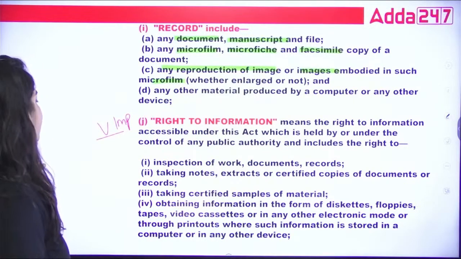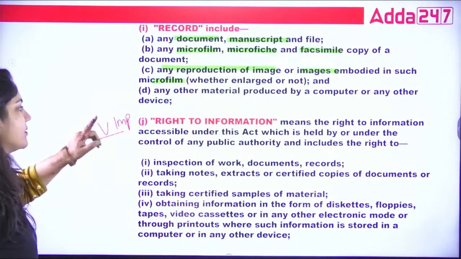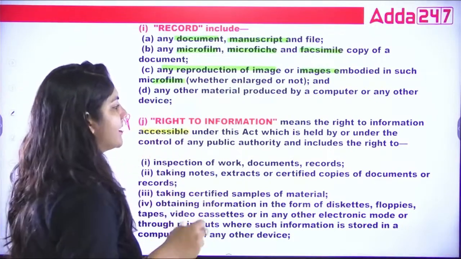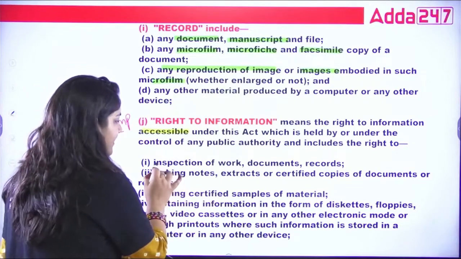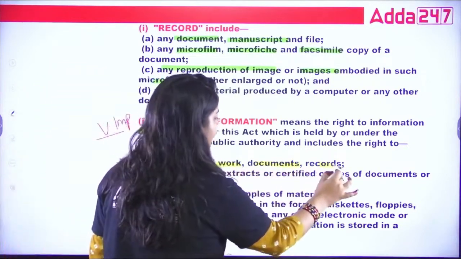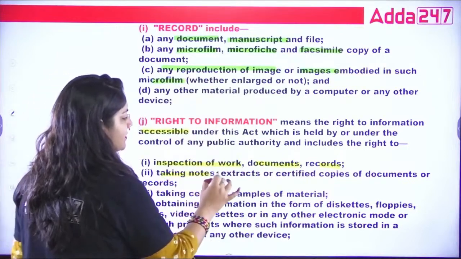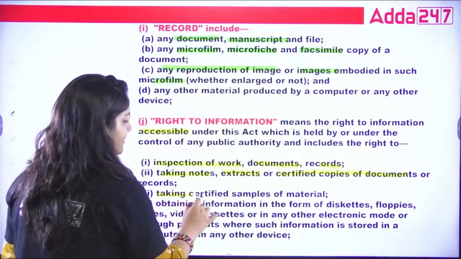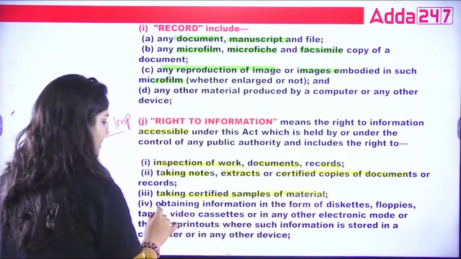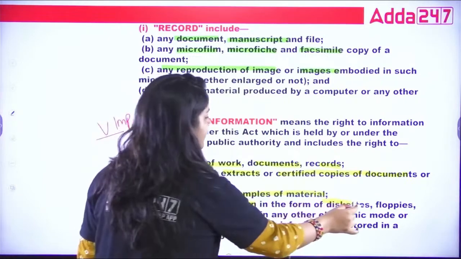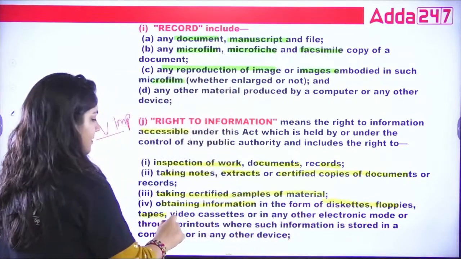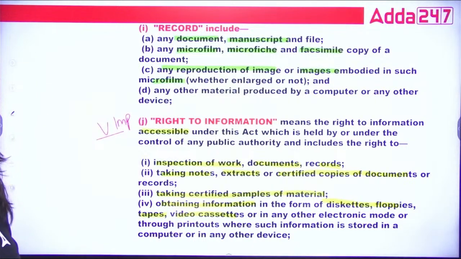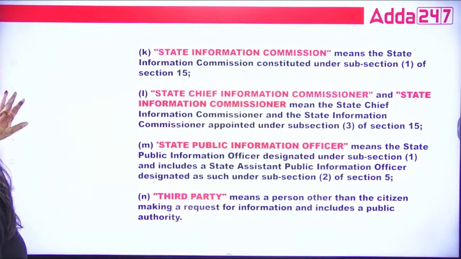Okay. Now, what is right to information? So guys, right to information means any information that is accessible under this Act. Inspection of work, documents, records. Taking notes, extracts, certified copies of documents. Taking certified samples of material. Obtaining information in the form of disks, floppies, tapes, video cassettes, etc. So these are the right to information, and some more examples are also there.